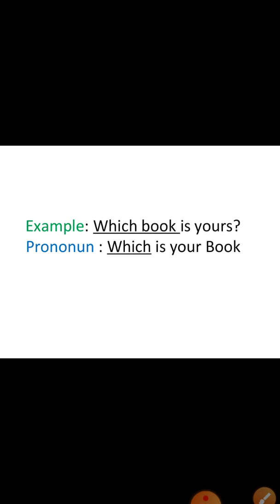The next one, you see pronoun. Which is your book? Here is a verb. Before the verb they used which, so it is a pronoun. Instead of a noun, which is given, so it is a pronoun.